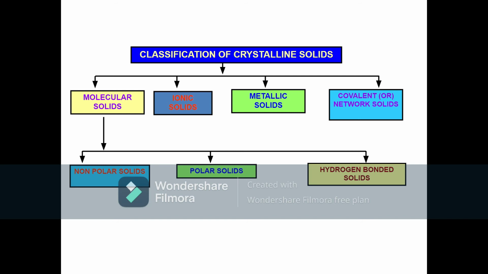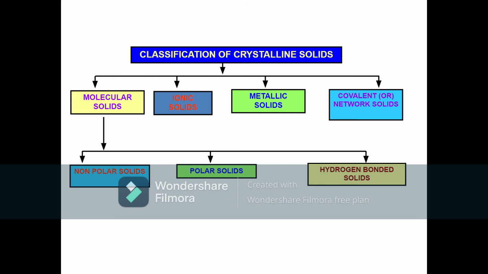After this, we'll talk about their conductivity. Molecular solids are insulators, which means they do not conduct any electric current. Ionic solids are insulators in the solid state, but they are good conductors in the molten state or in aqueous solution.